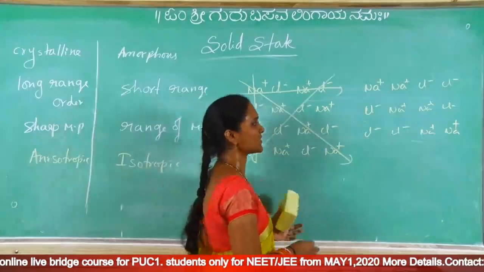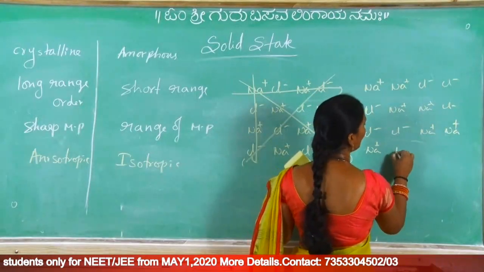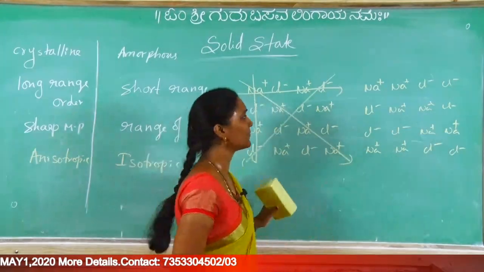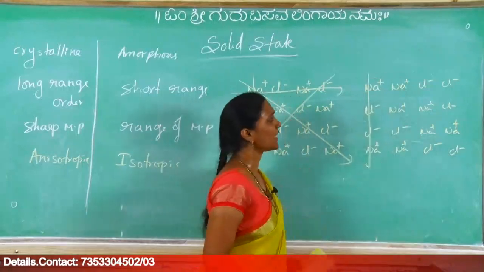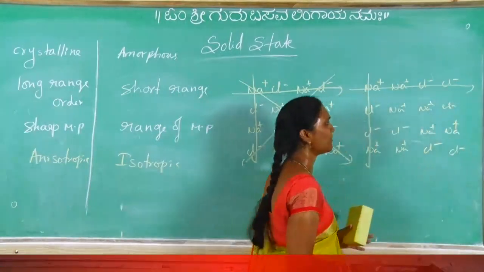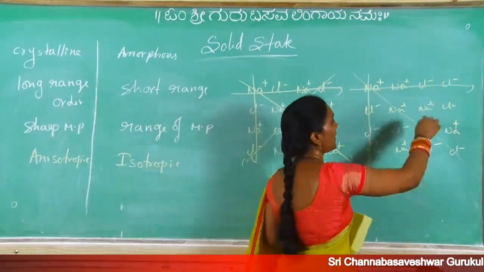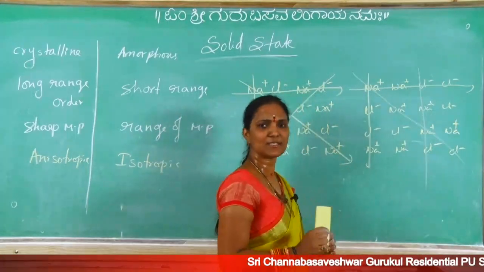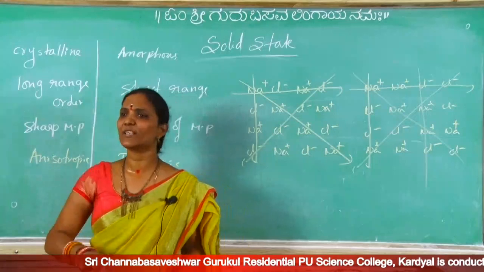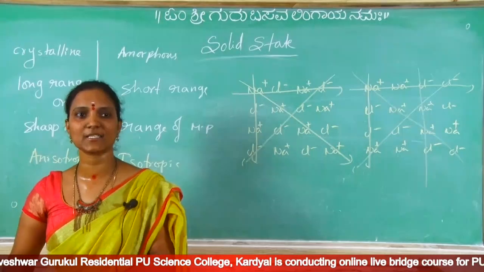But in amorphous, there is one more line, a third line, Na plus, Cl minus. Like this, a total of 4 lines are given. In this direction we are observing conductivity because of Na plus and Cl minus. This direction because of Na plus, Cl minus. This direction, and this direction, because of Na plus, Cl minus. Nothing but in all directions we are getting the same. Na plus is responsible, Cl minus also responsible.